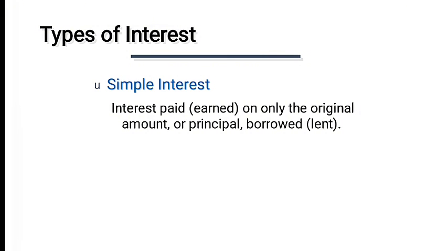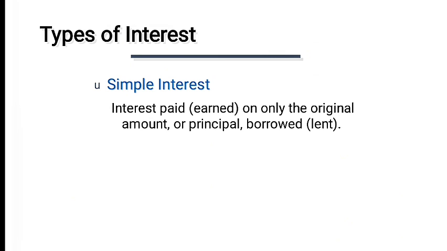There are basically two types of interest. First is simple interest. What is simple interest? Interest paid on only the original amount of principal borrowed. Like you borrow 5,000 rupees from someone and you give back 5,000 rupees after the time period which we have committed between two parties. The same amount is given, not a single extra rupee is given more than that amount. You borrow 5,000 rupees and you give 5,000 rupees. This is known as simple interest. Only the principal amount is paid back.